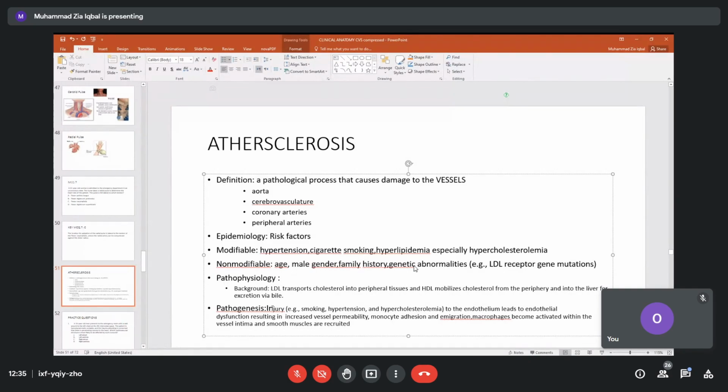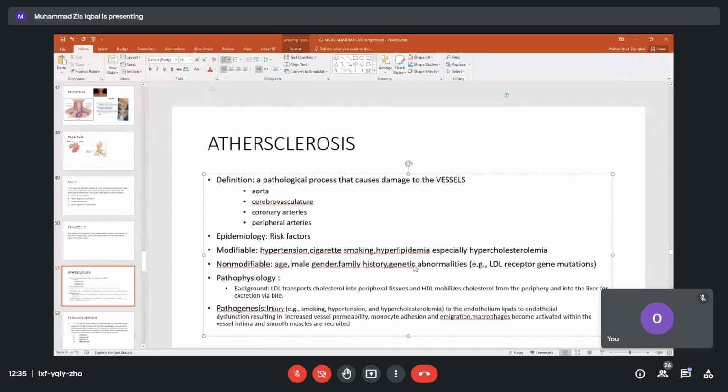What will happen due to smoking, hypertension, high blood pressure, and hypercholesterolemia, more cholesterol in the blood? They will damage the inner lining of the vessel. You recall we have the lining epithelium inside our vessels, which we call the endothelium. So injury will occur to the endothelium.